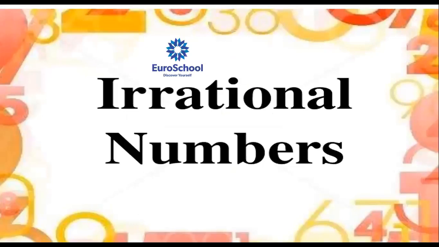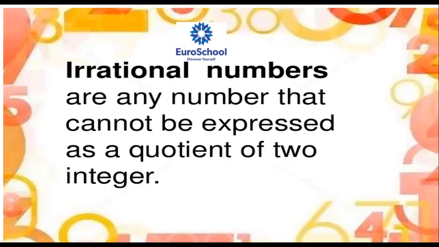Now, irrational numbers also I gave that day, just a basic introduction. So today I want to explain to you. Irrational numbers are any number that cannot be expressed as a quotient of two integers. Quotient of two integers means we cannot express it in P by Q form.